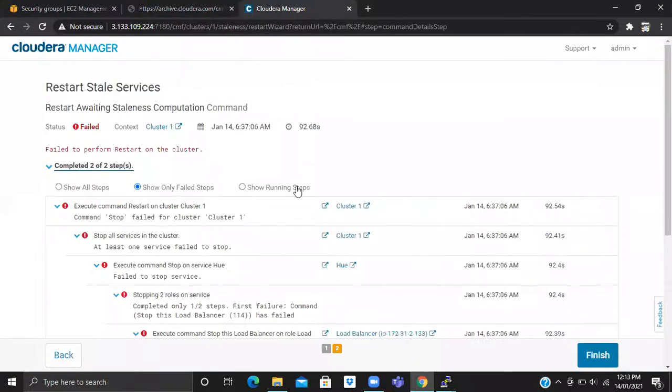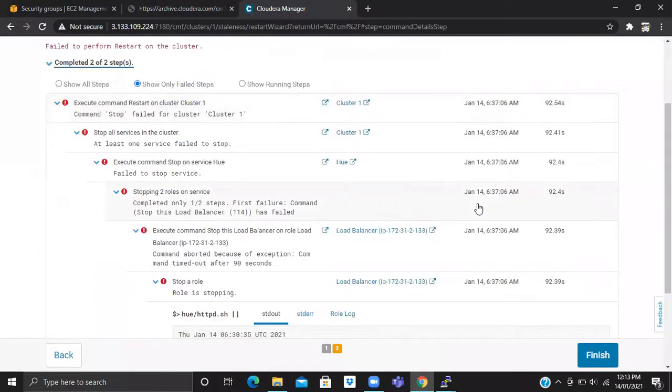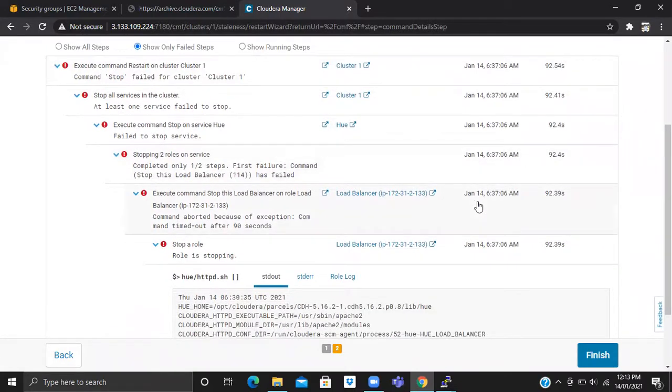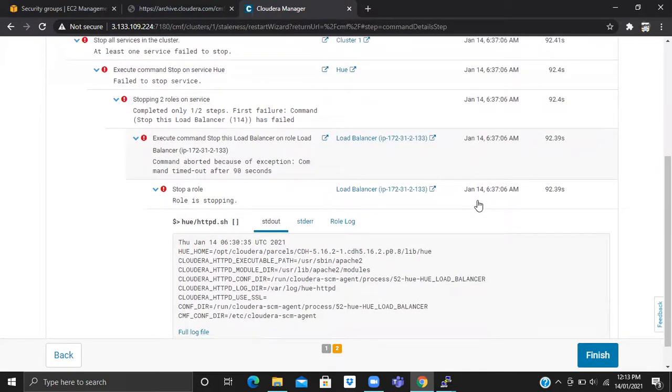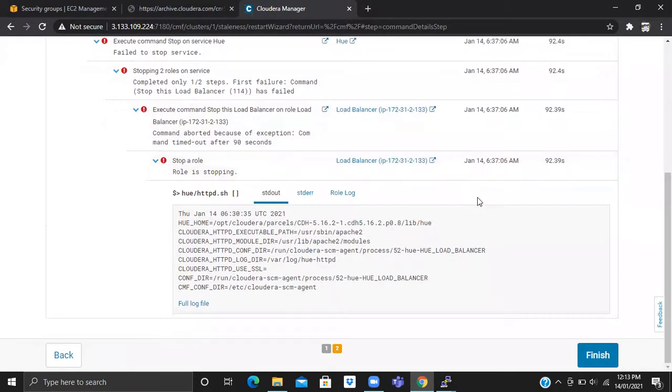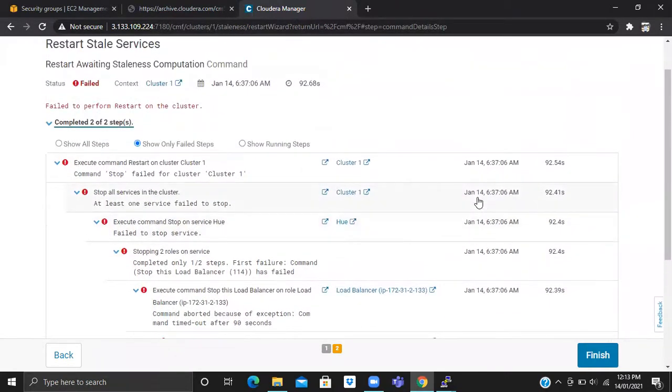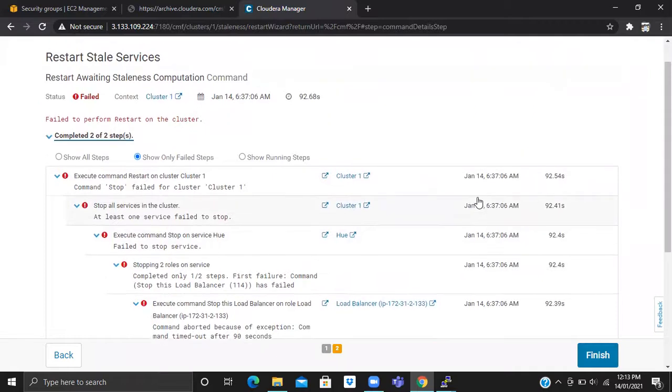Yeah, okay, just a second. Cluster 1, Cloudera Manager. Load balancer. So I have an error to share. I was getting this error. I will share this.